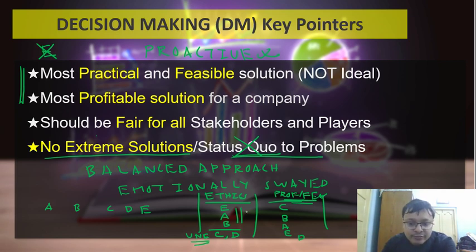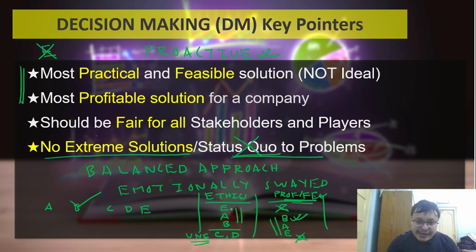C is wrong, because remember, C is unethical in nature. Do not go for any unethical option. So straight away eliminate C and D. Now among B, A and E, because all 3 are ethical in nature, you look for which is the most profitable solution, and that is option B. Hence the answer to this question will be option B.